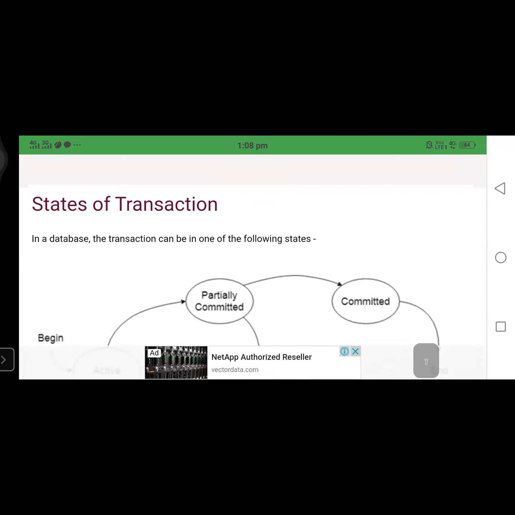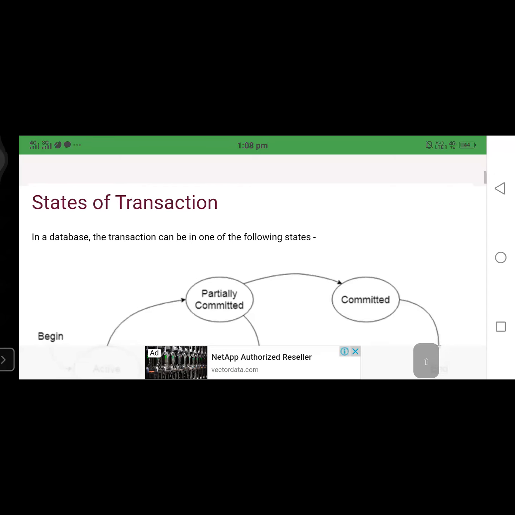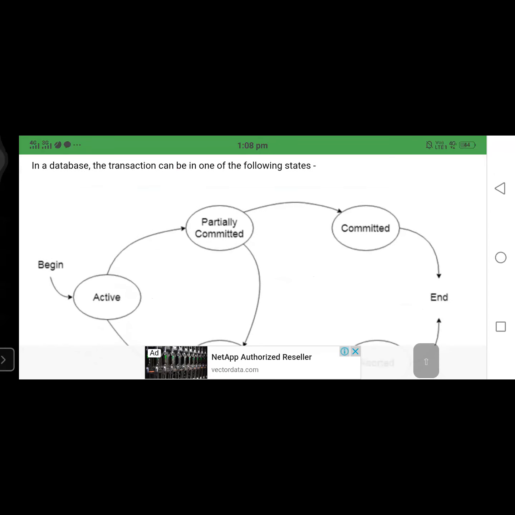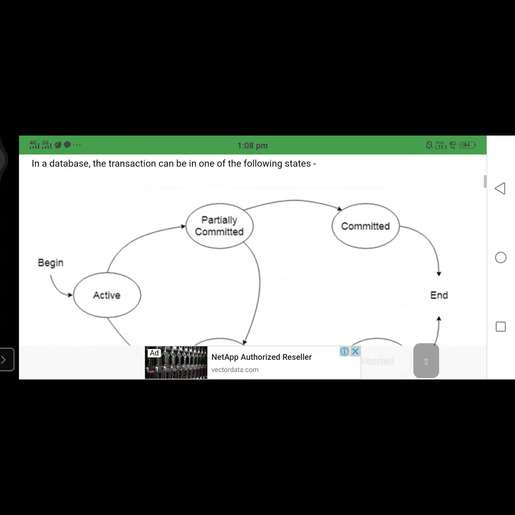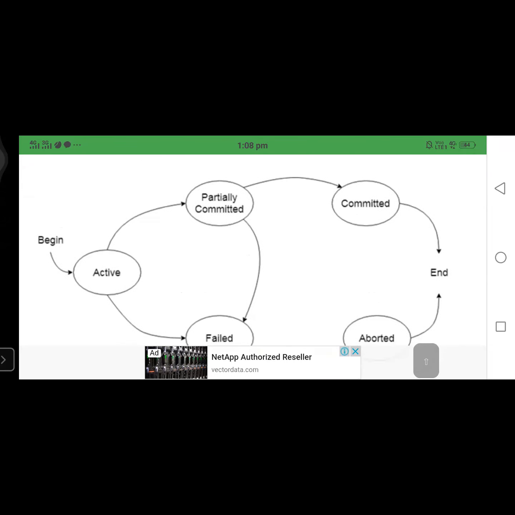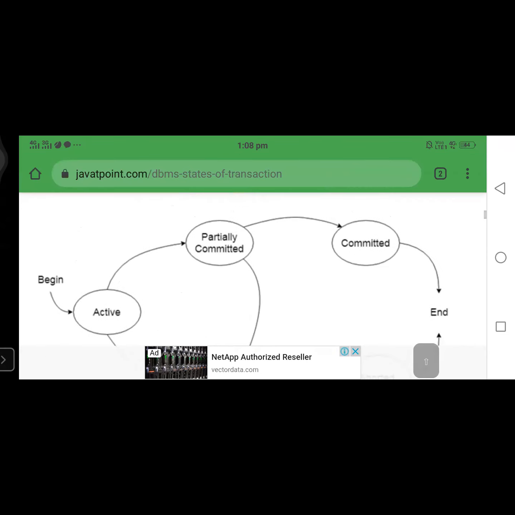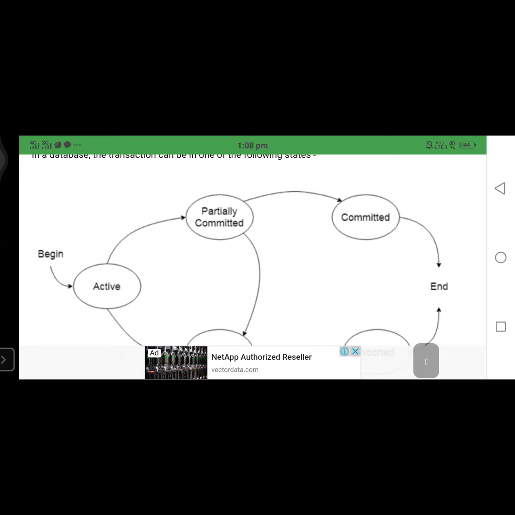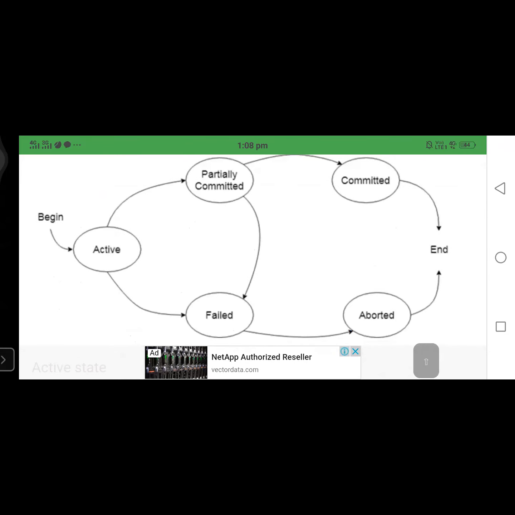In the same way, a transaction is a series of actions, so the transaction is also in one of several states. Initially it is in the active state. When it starts its execution it is in the partially completed state. If it is completed, then it goes to the committed state and the transaction ends. If any type of error occurs during the execution of the transaction, it goes to the failed state. If it is not able to restart, then it is aborted.